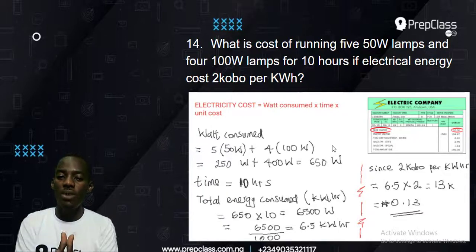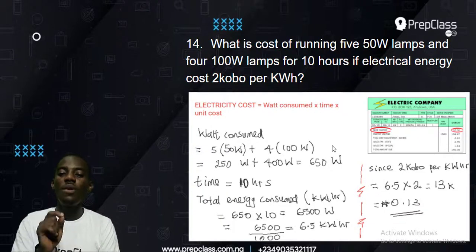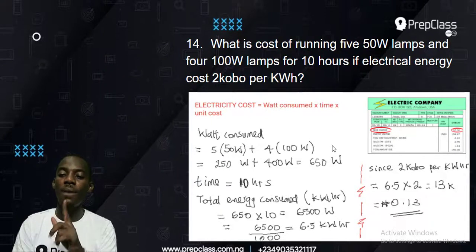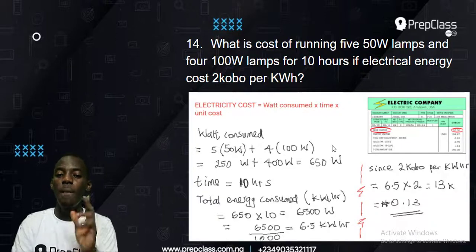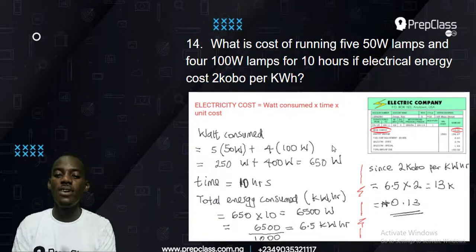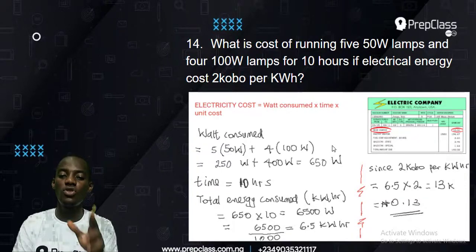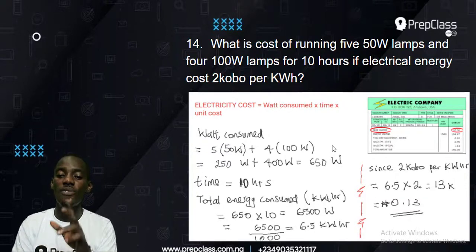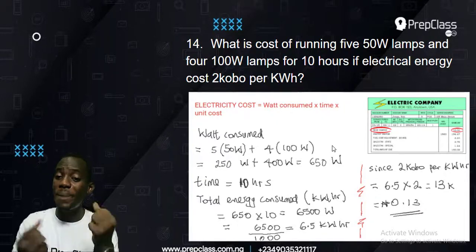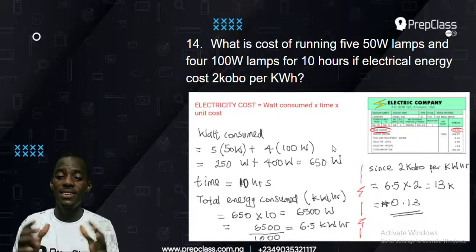So the solution to that question: the watt consumed is, we have 5 lamps of 50 watts. That's 5 times 50, which is 250, plus we have 4 times 100, which is 400. Putting it together, you have 650 watts. That's the power.